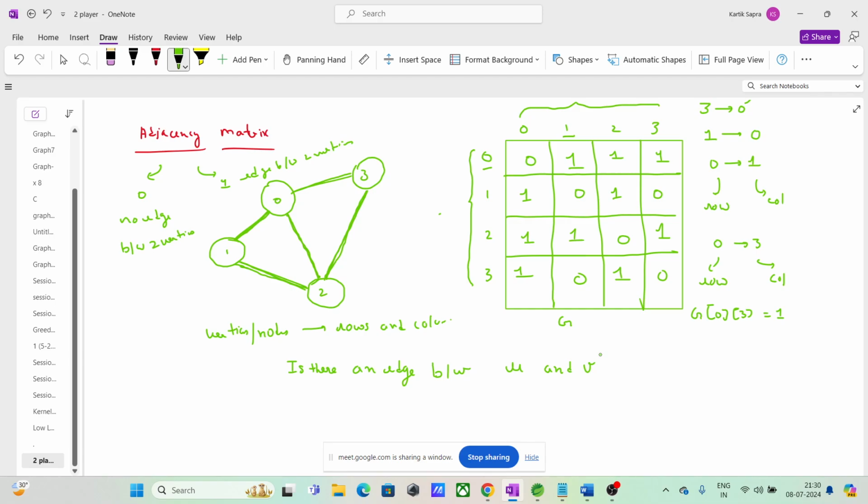How you will check that? वो basically आपसे ये पूछ रहा है, ठीक है, can we go to v from u? Is there an edge between u to v?